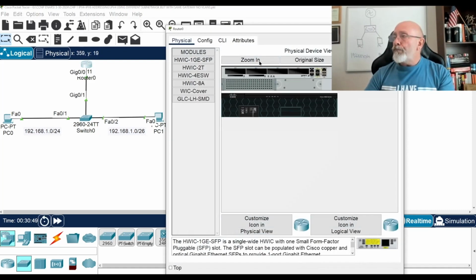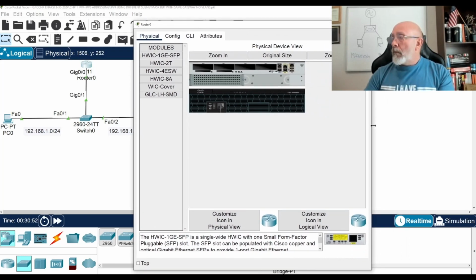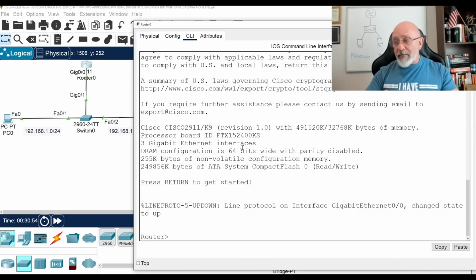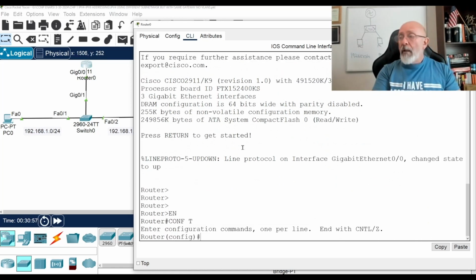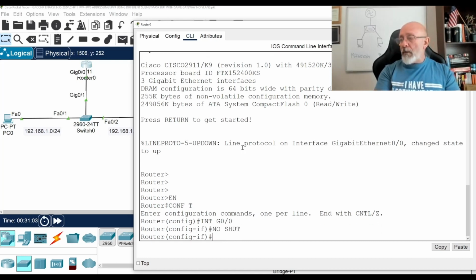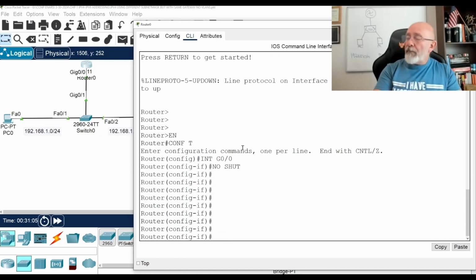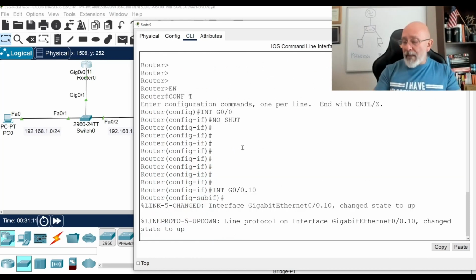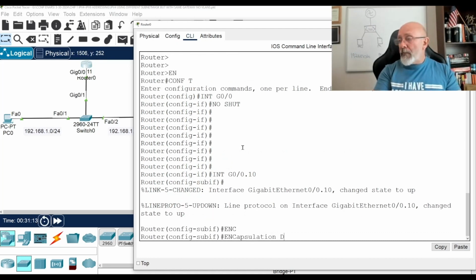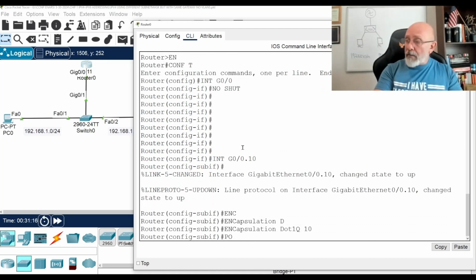Let's go to the router. Cool. Now we want to do what? Subinterfaces, yeah? Because we've got to do the encapsulation. So we go to interface G0/0. Just turn it on, open the door, and you see the people. No, I'm just kidding. Interface .10 for VLAN 10. Encapsulation dot1Q 10, and then the IP address 192.168.1.254 255.255.255.0, right?